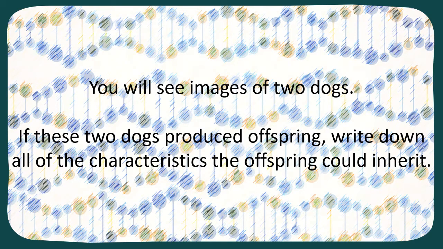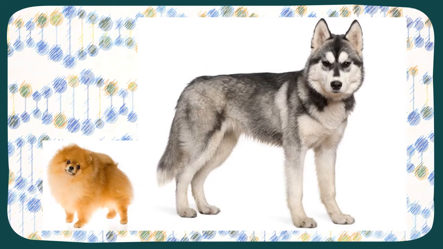Right then, so you're going to have a look at two dogs. This is another task. Now, if these two dogs produced offspring, I want you to write down all of the characteristics that the offspring could inherit. So let's have a little look. So here are my two dogs, and these two dogs are going to be crossbred to produce some offspring. So you're going to think of all of the different things that might happen in terms of what their offspring would look like. So let me do the first for you.